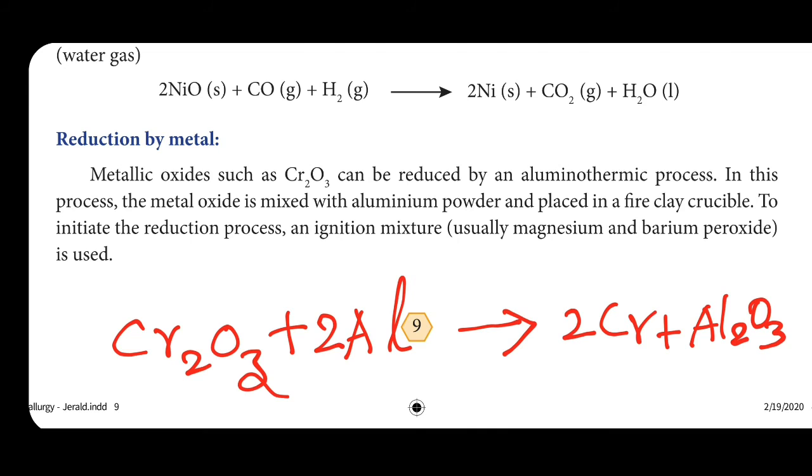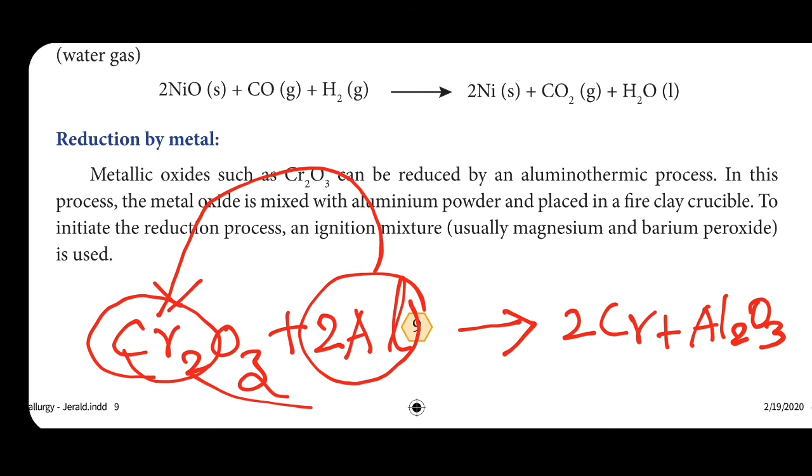Very simple, these two aluminum go into the compound, and instead these two chromium come out of the compound. So these two aluminum go into the compound, forming Al2O3, and these two chromium come out of the compound, so we will get 2Cr.